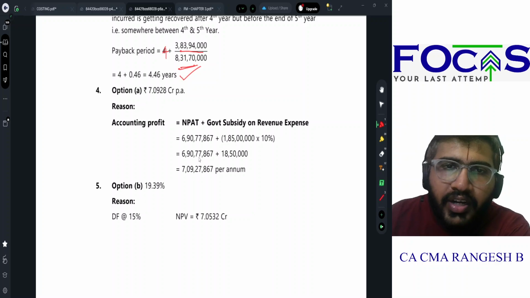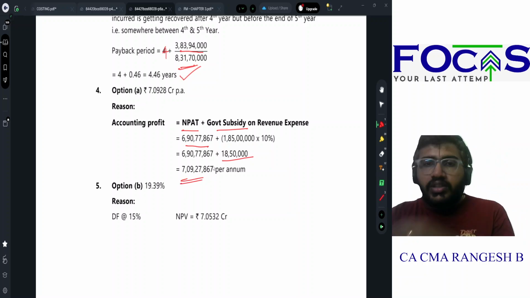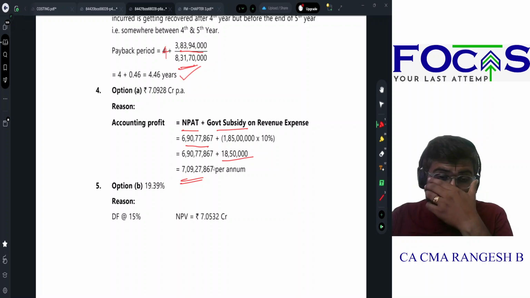Next, accounting profit is nothing but net profit after tax plus government subsidy on revenue expense. That will be 6 crore 90 lakh 77,861 plus 18 lakh 50,000, which is 7 crore 9 lakh 27,867 per annum.